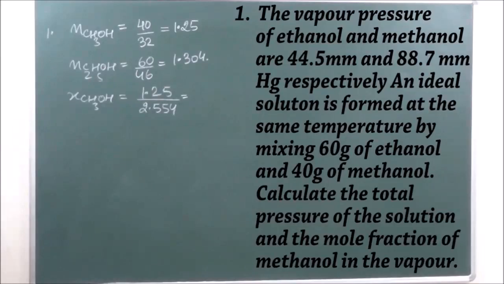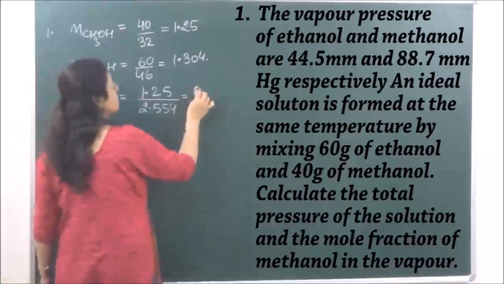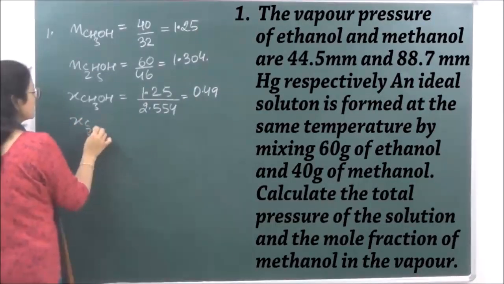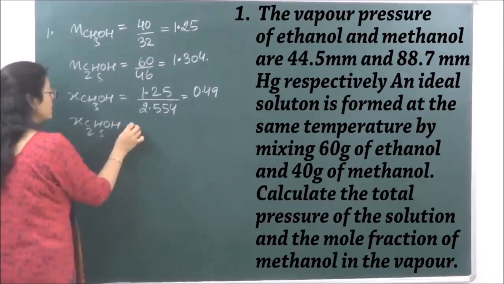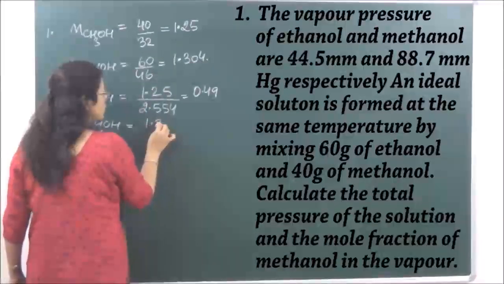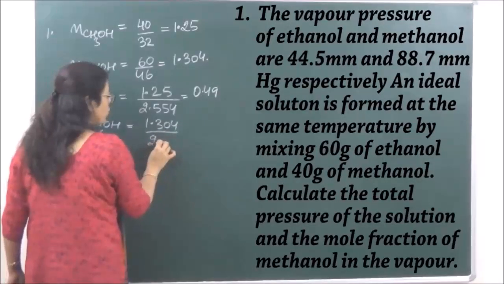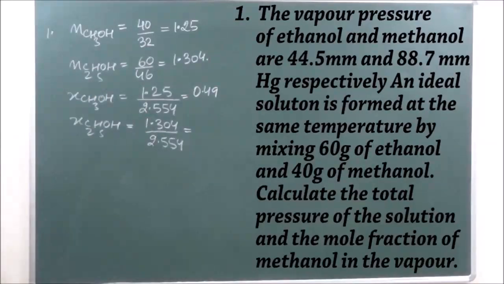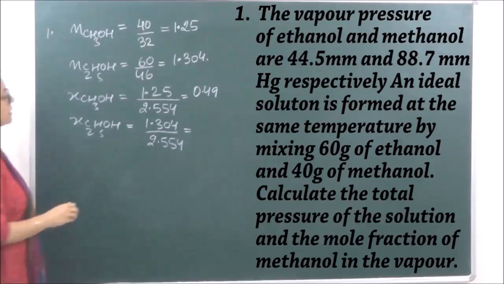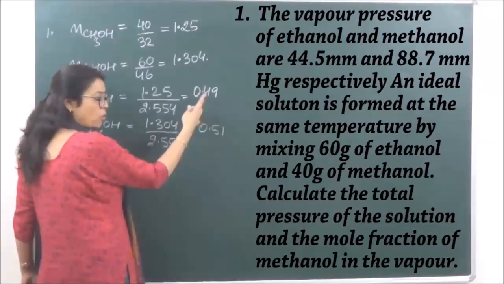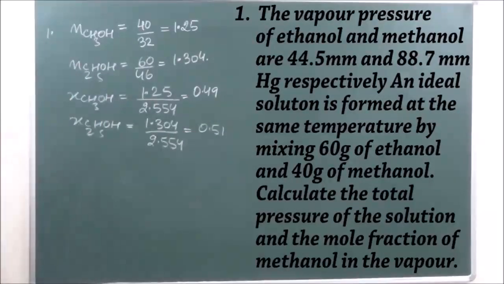Right? And this is 0.49. Similarly, we calculate the mole fraction of C2H5OH. So that will be equal to 1.304 upon 2.554. This when calculated comes to 0.51. Or you can simply subtract 0.49 from 1, you will then also get 0.51.